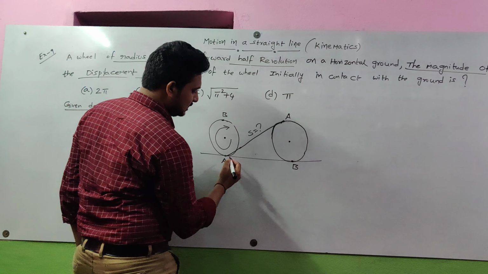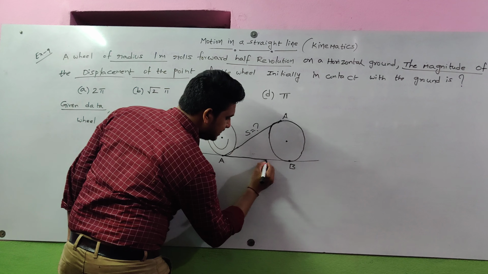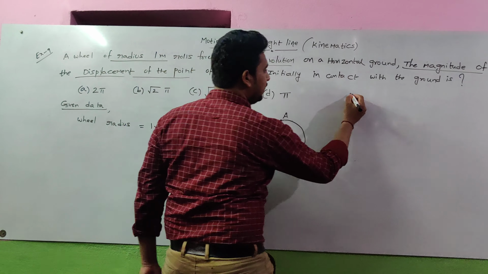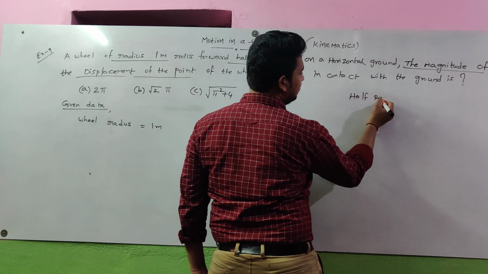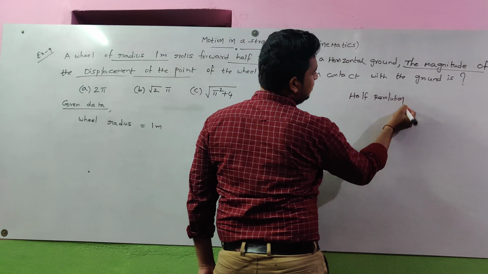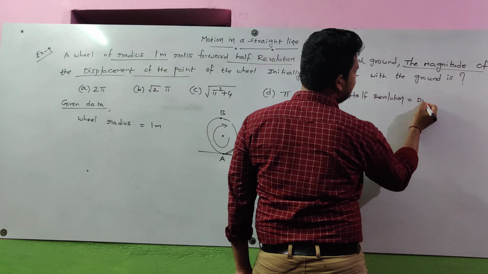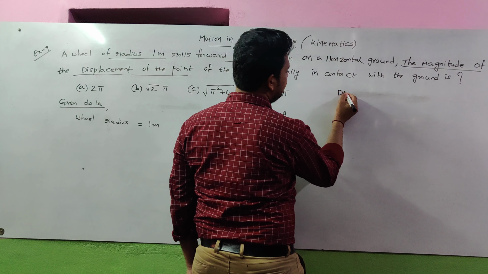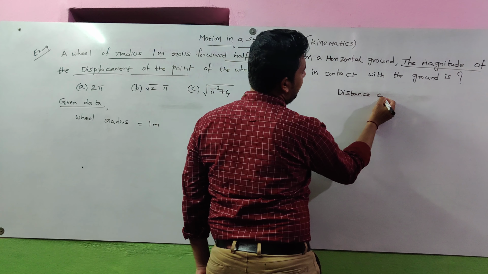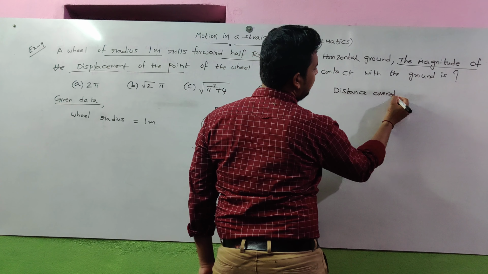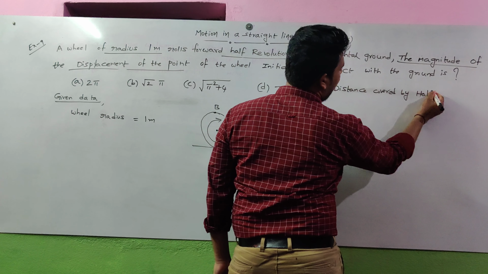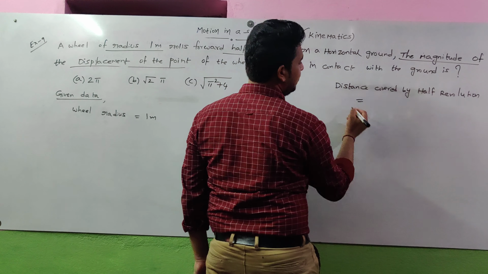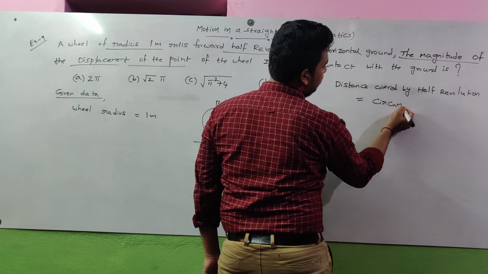So for finding this, what is this? This is the distance traveled by the wheel. How much does it revolve? Half revolution. So it is equal to the distance covered by half revolution, which is equal to the circumference of half revolution.